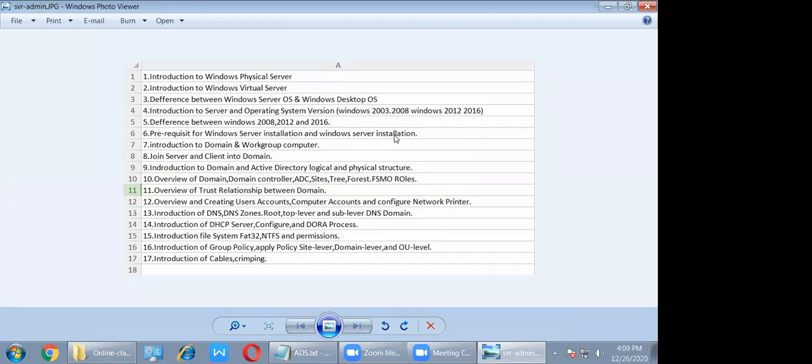So installation is different, and installing for a company is different. For example, you want to install only for your practice purpose. After installing, you remove it the next day, and you install another operating system again. For that purpose, 2 GB is enough to install and then remove. 20 GB of free hard disk space is enough to install and remove, to practice, right?